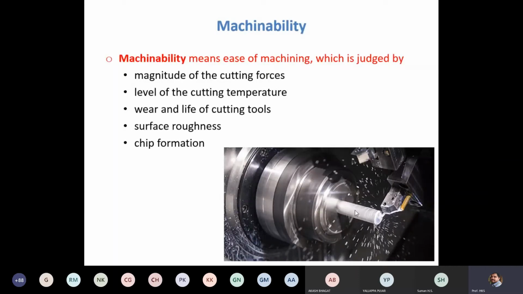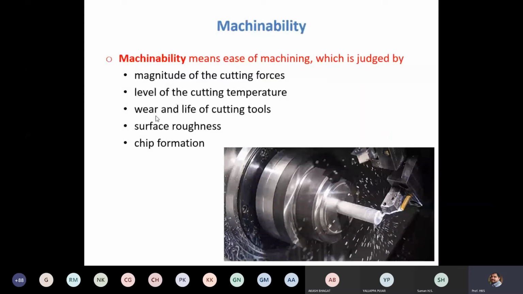So somehow you must be able to reduce the temperature at the machining zone. In order to do that, we supply cutting fluid to the machining zone. Level of the cutting temperature: if it is possible for us to remove material at low temperature, that is an indication of good machinability. Next, wear.